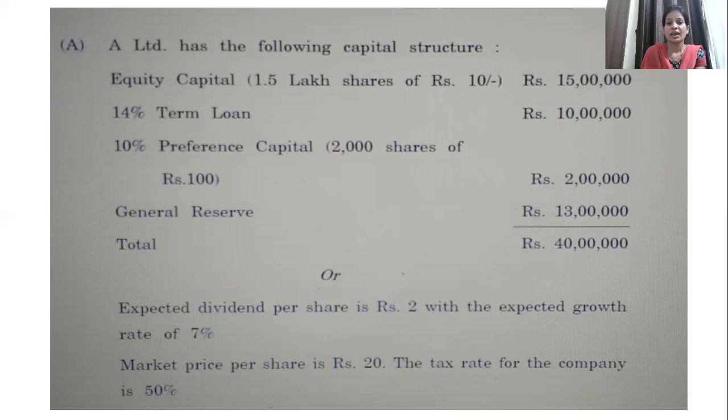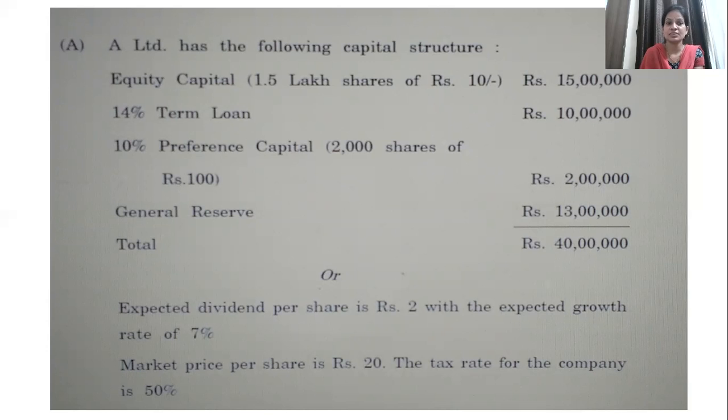Apart from this, information given is expected dividend per share is rupees 2 with the expected growth rate 7%, market price of a share is 20, and the tax rate given is 50%. Now with this information, we'll try and calculate first the cost of each individual source.